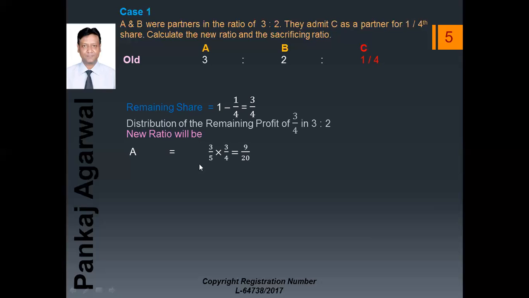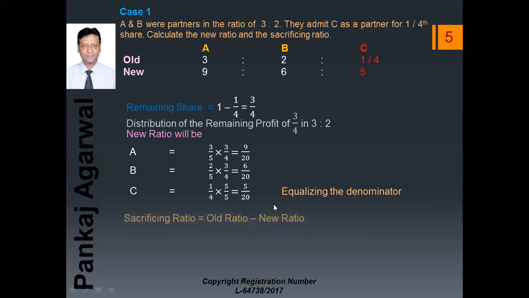3 plus 2 is 5, so 3/5 into 3/4 equals 9/20. Same way, B's old ratio was 2/5 into 3/4, that is the remaining profit. It comes to 6/20. C's share was 1/4, but the denominator here was 20 and here it was 4, so we have to equalize the denominator. For equalizing the denominator, we multiply 1/4 by 5/5. So it comes to 5/20. So 9:6:5 is the new ratio.